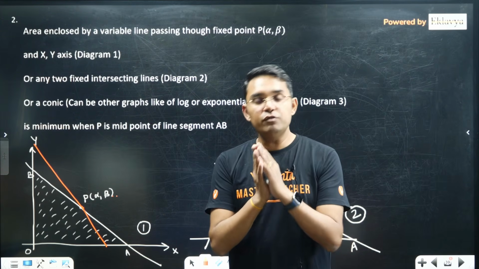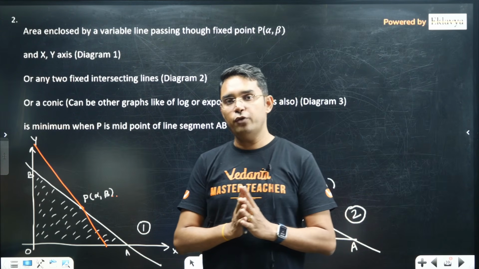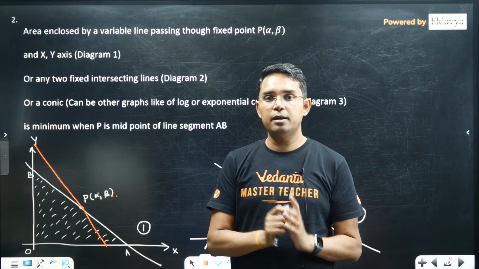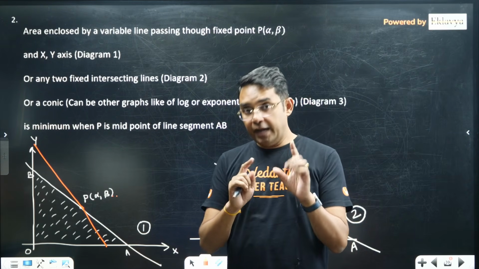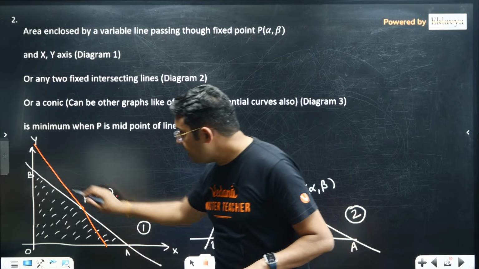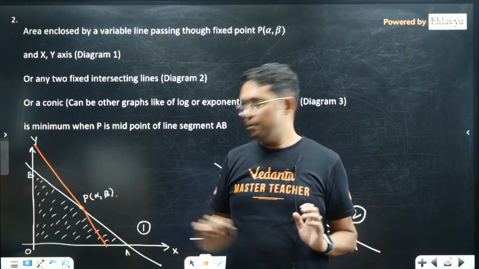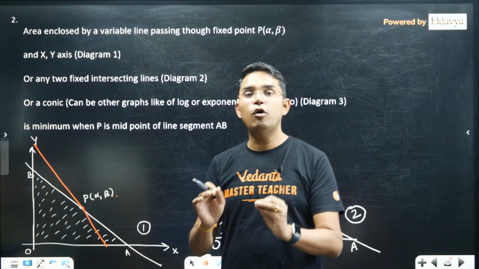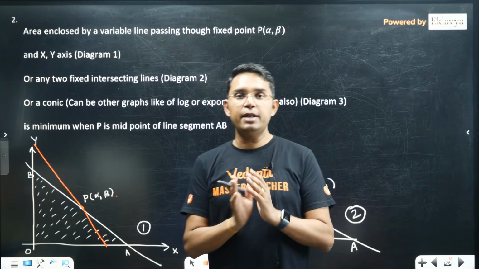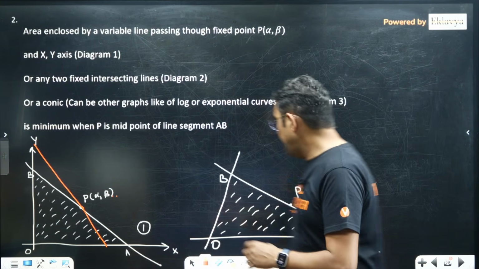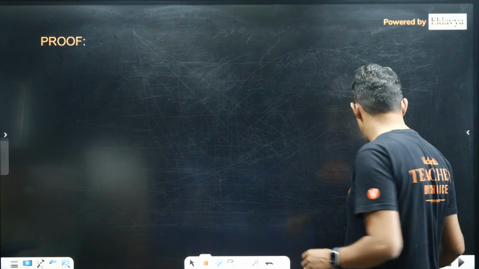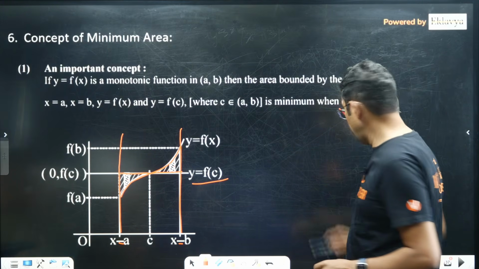Out of these triangles, if we are looking for the minimum area triangle, that will be when P is the midpoint of AB. P is the midpoint of AB. Proof of this can also be done in a similar way as I did for this thing. Which thing? This thing, bachcho. Okay.